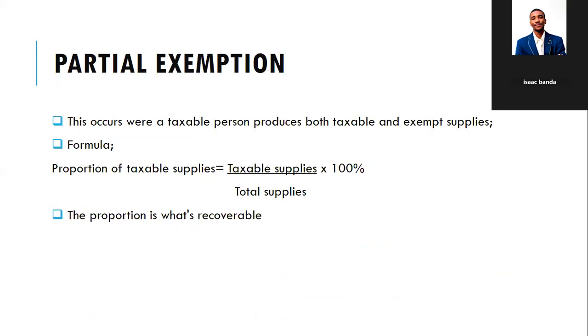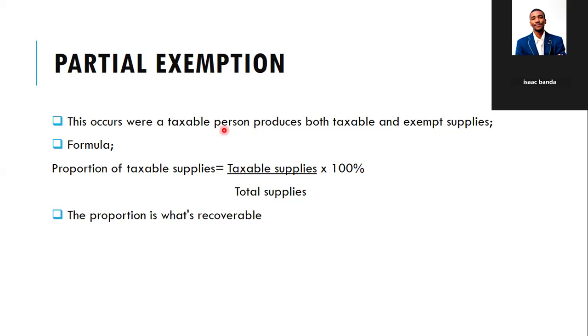Right? Then now there's what we call partial exemption. So what is partial exemption? Partial exemption occurs where a taxable person produces both taxable and exempt supplies. For exempt supplies, the tax rate is 0%, but for taxable supplies, the VAT rate is 16%.